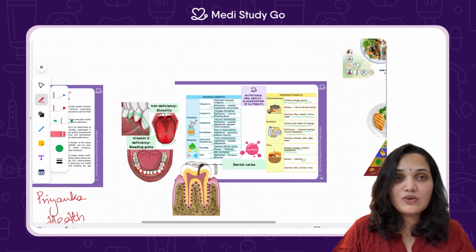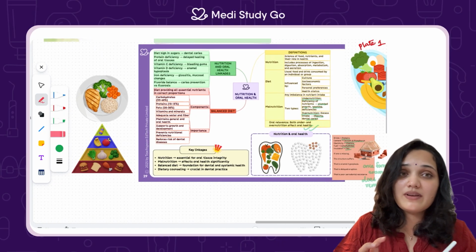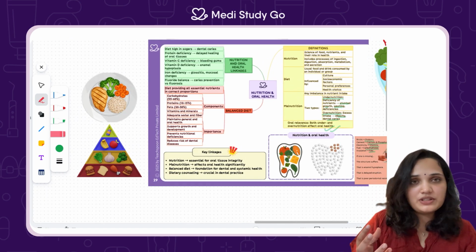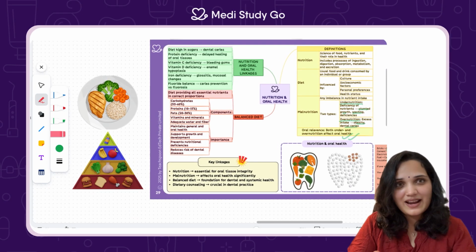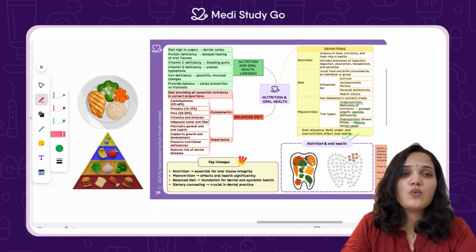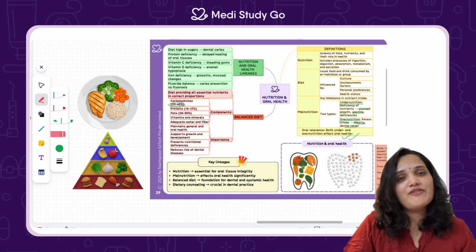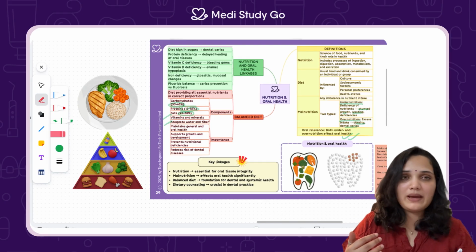Now let's talk about a balanced diet. This is practical and also exam safe. A balanced diet means all nutrients in correct proportion. That's what balance means, right? So we want our proteins to be around 10 to 15%, fat to be around 15 to 30%, and carbohydrates to be the remainder.